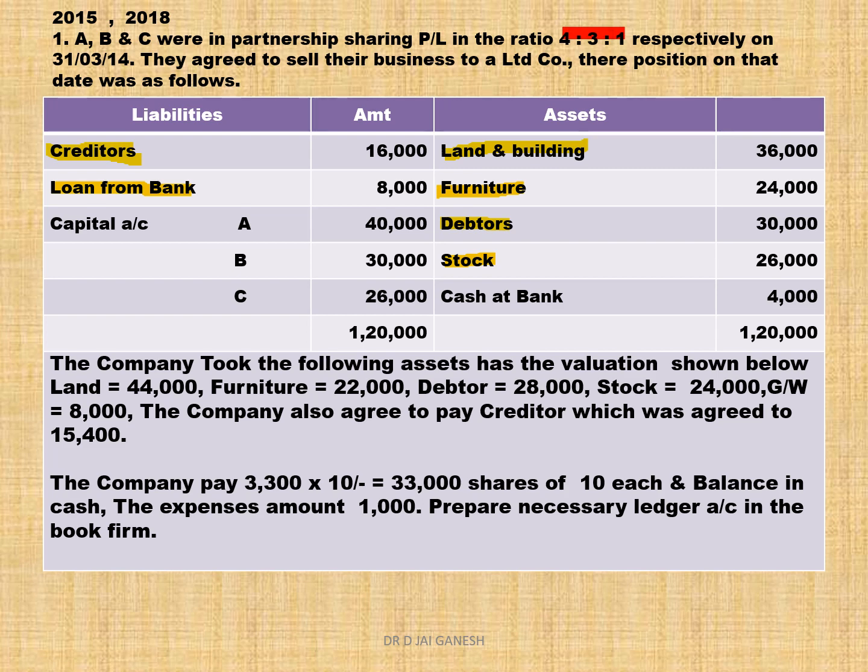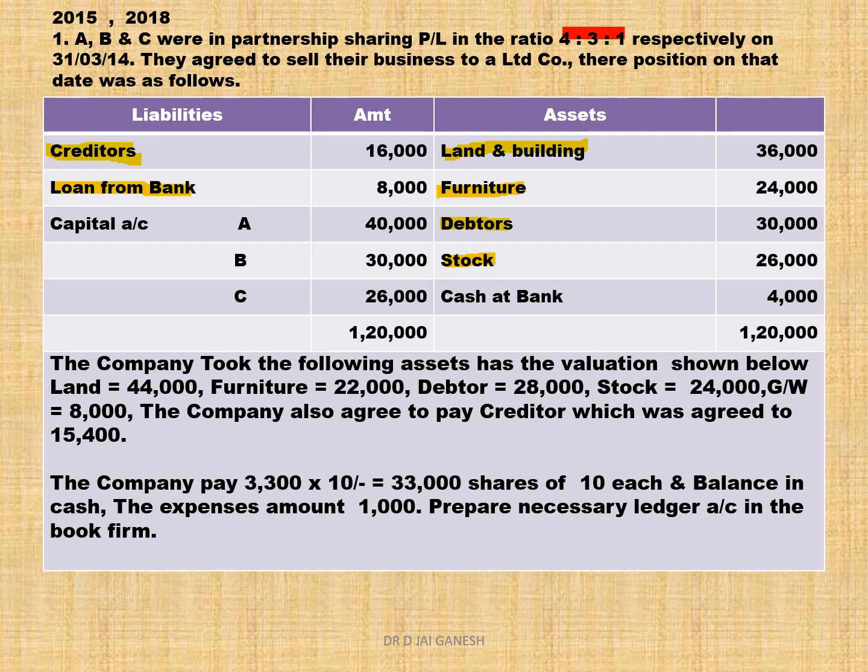Nothing is mentioned about bank taken over in the adjustment. So bank is not taken over by the company. So bank not to be transferred to realization account, bank to be transferred to bank account as to balance brought down. So conclusion, creditor transferred to realization account, loan from bank transferred to realization account, capital balance of A, B, C transferred to capital account as balance brought down.